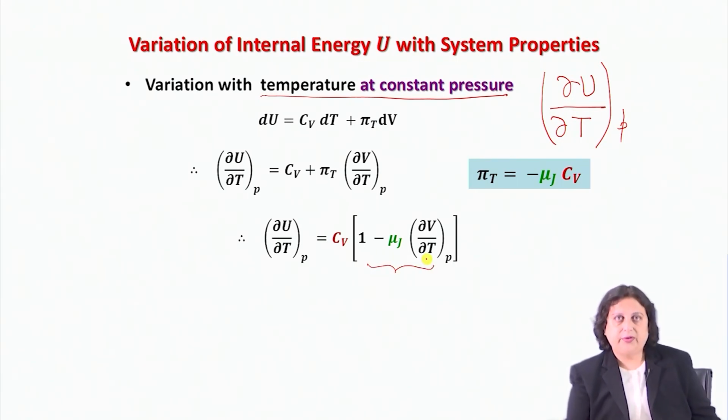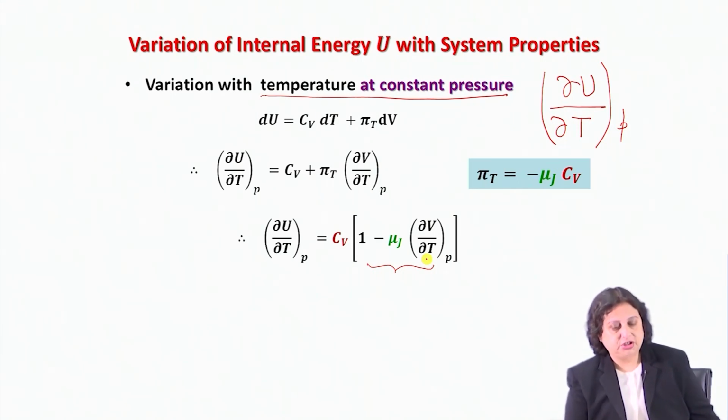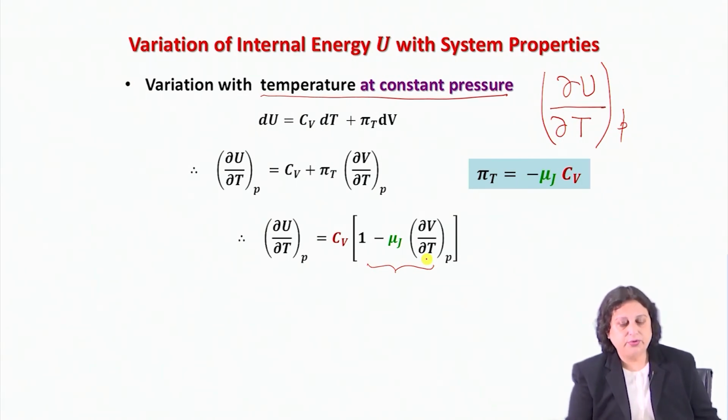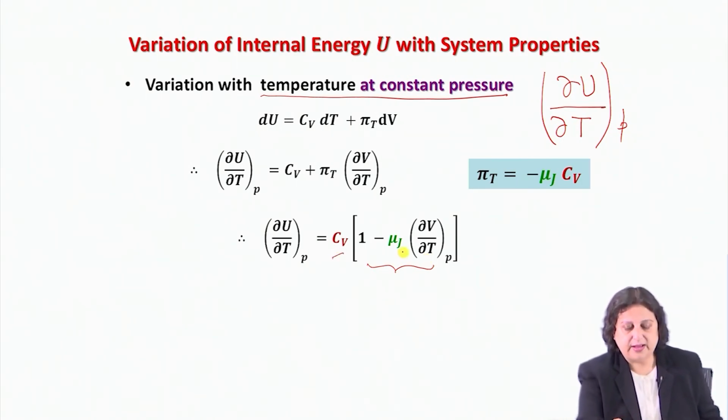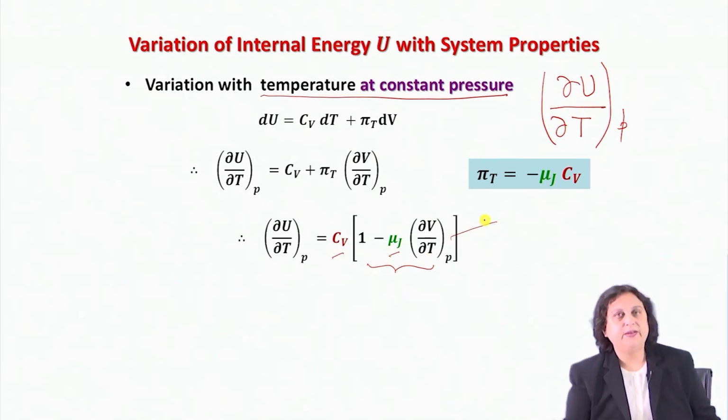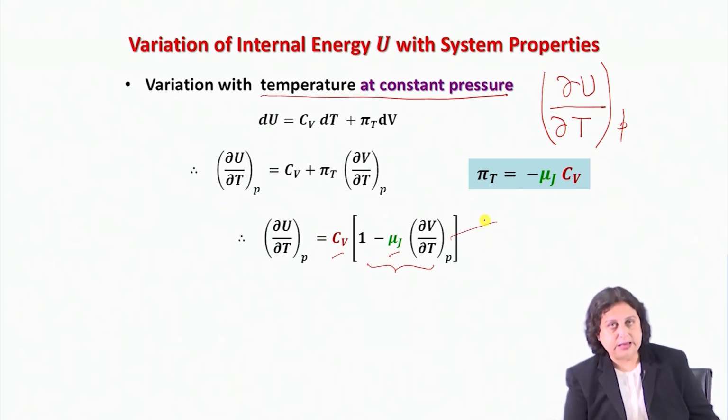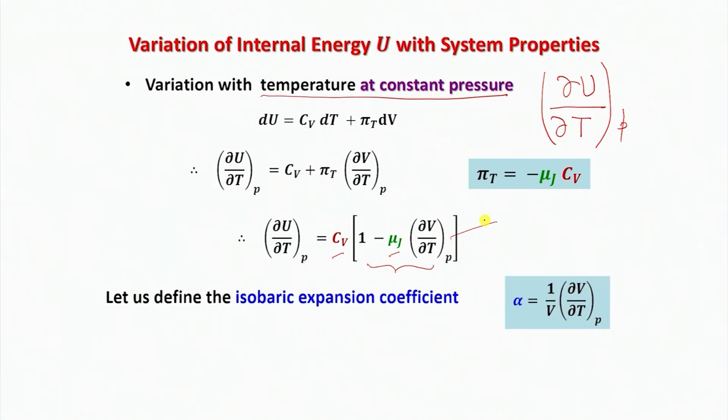Now, if I want to find out how much change U undergoes for variation with temperature at constant pressure, I will have to know the value of Cv, the value of mu_J, and also the value of this quantity del V del T at constant P. This is another response function of the system, and we define it as the isobaric expansion coefficient. So how do you measure this isobaric expansion coefficient?